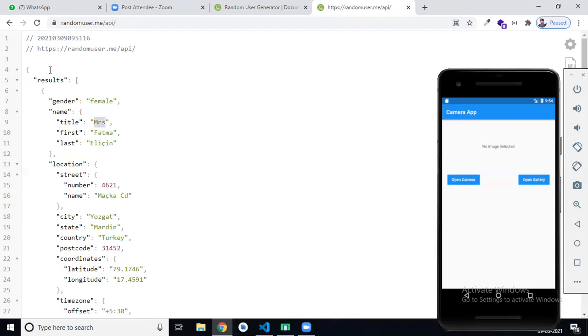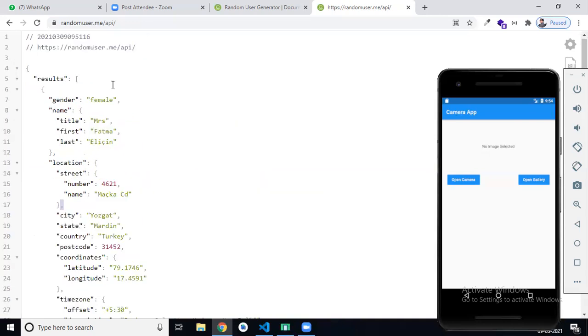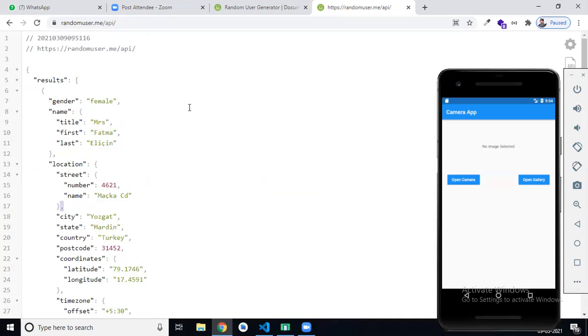So basically, this is a simple user API, the random user API. In this, we got user title, first name, last name, then location, then city, and all, right? So today we will parse this API in our Flutter.